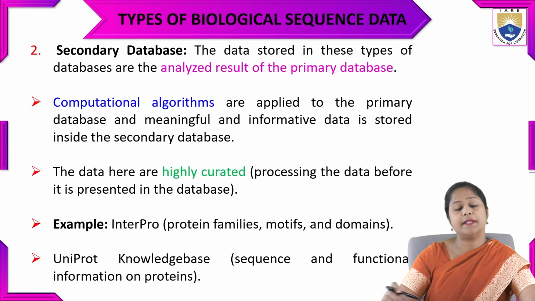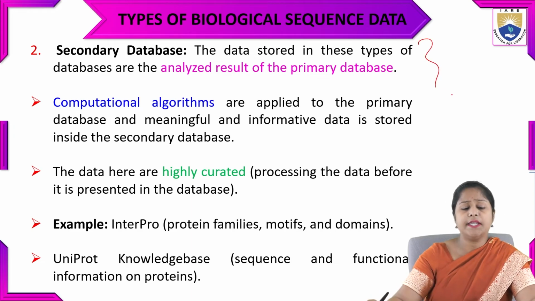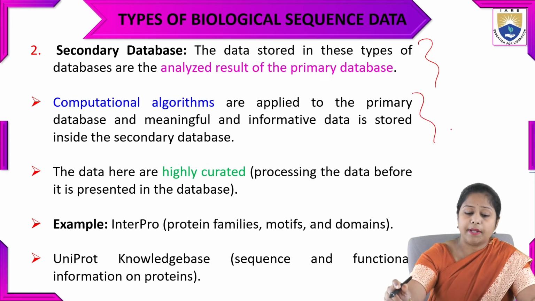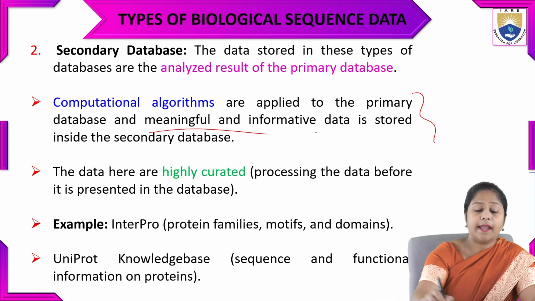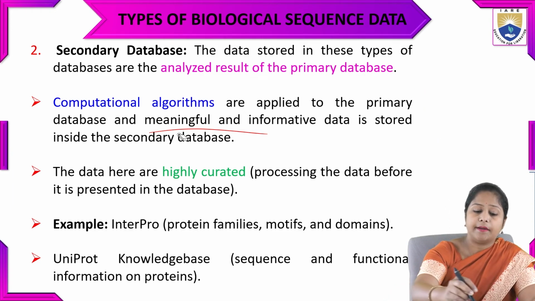The second type is the secondary database. The data stored in these databases is the analyzed result of the primary database. The data which has been analyzed for any research and gives some result comes under the secondary database. Computational algorithms can be applied on the primary database to give meaningful and informative data for analysis, and after the analysis it is stored inside the secondary database.